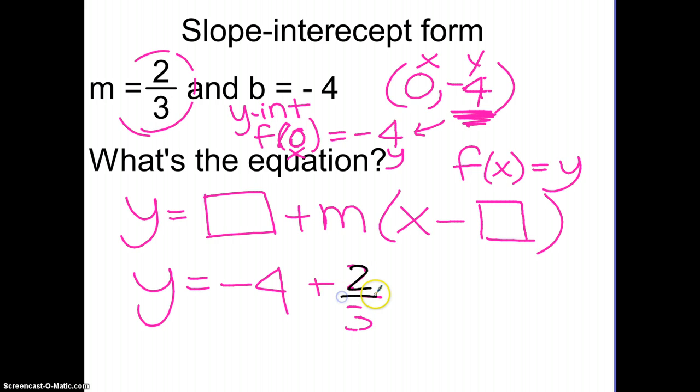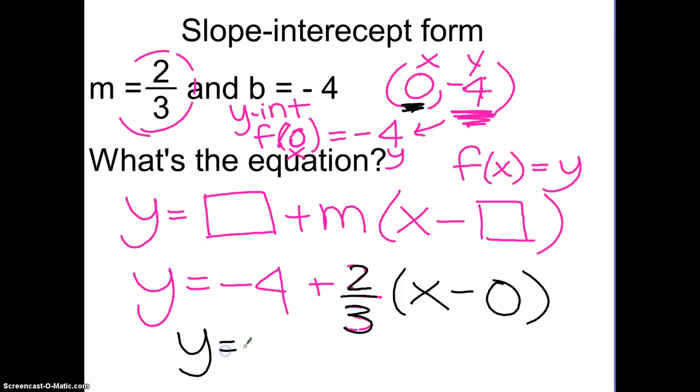And then x minus, and again the x number or the input number, the term number, is 0. And so the most simplified way, we could write it this way. And again, we could switch those two things around and it would be the same thing.